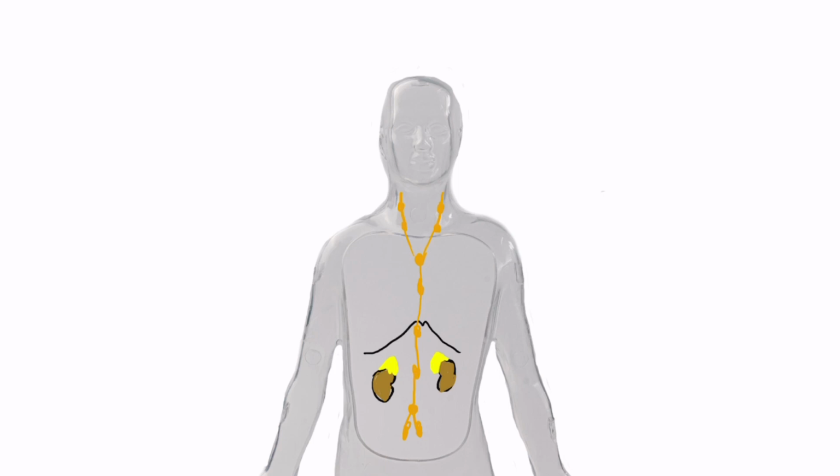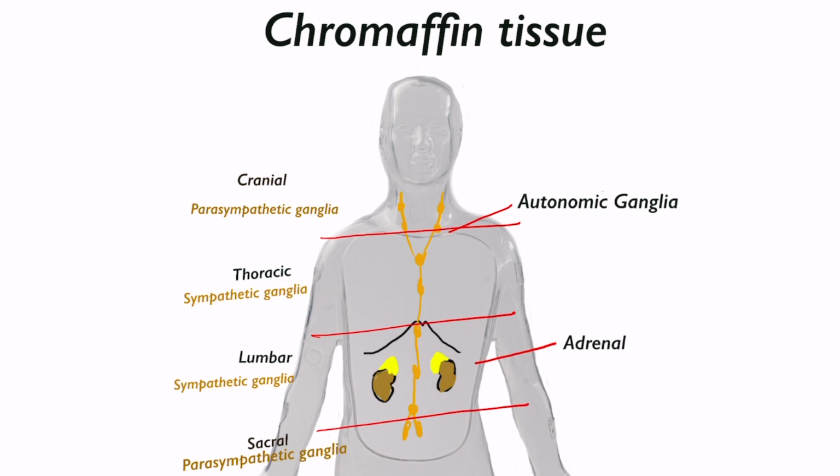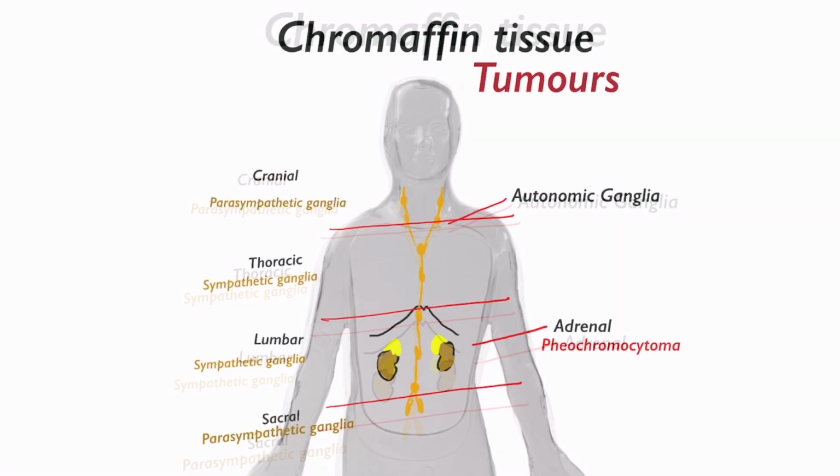In our body, there are sites where chromaffin tissue are present. Two most important sites of chromaffin tissues are adrenal glands and autonomic ganglia. Autonomic ganglia can be sympathetic, which is mainly in thoracolumbar region, and parasympathetic, mainly in craniosacral region.